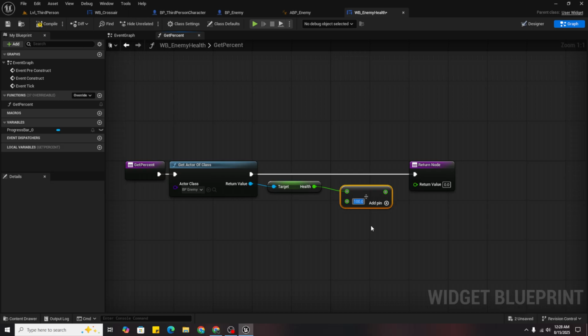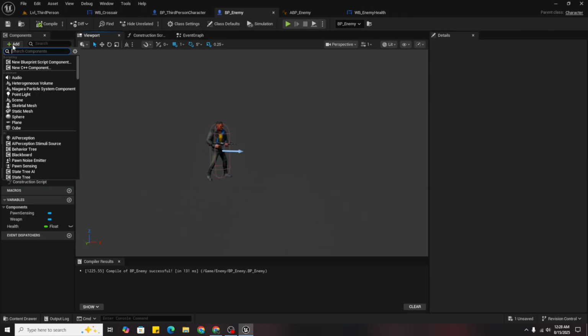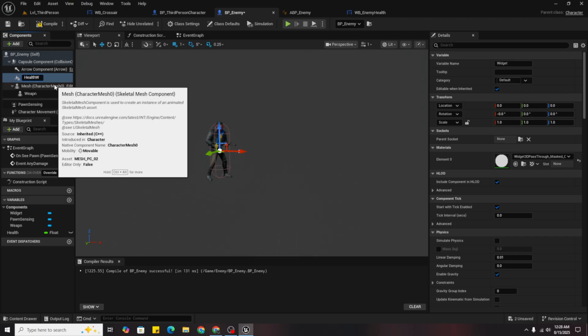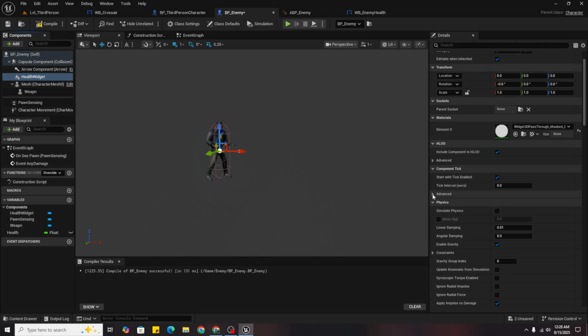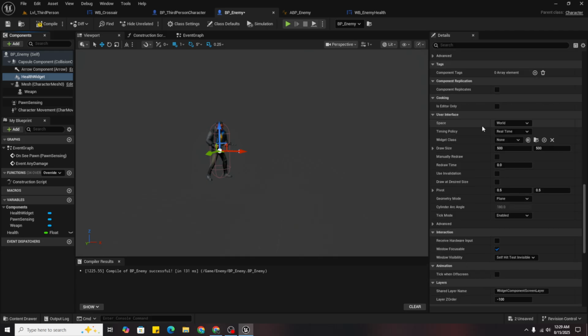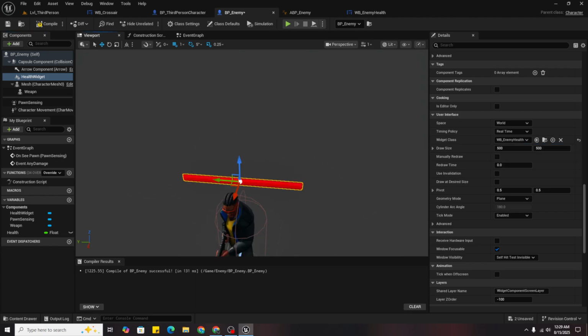Then we will go to our enemy viewport, add a widget, name it health widget, and we will set the user interface widget class to enemy health and drag it above his head.